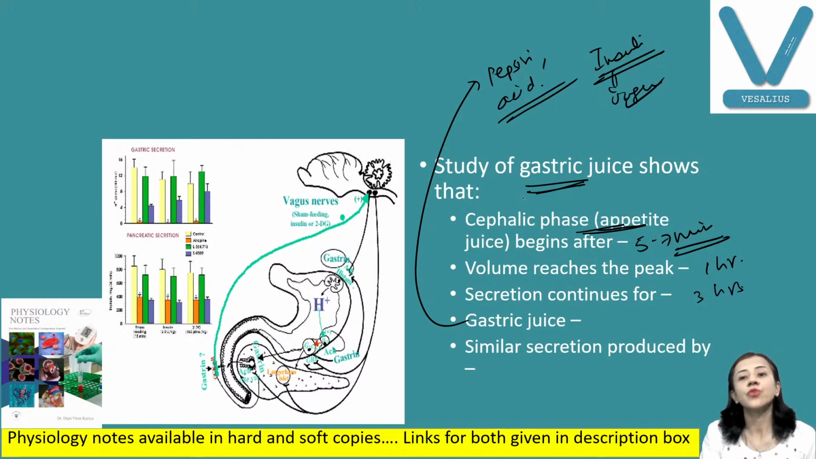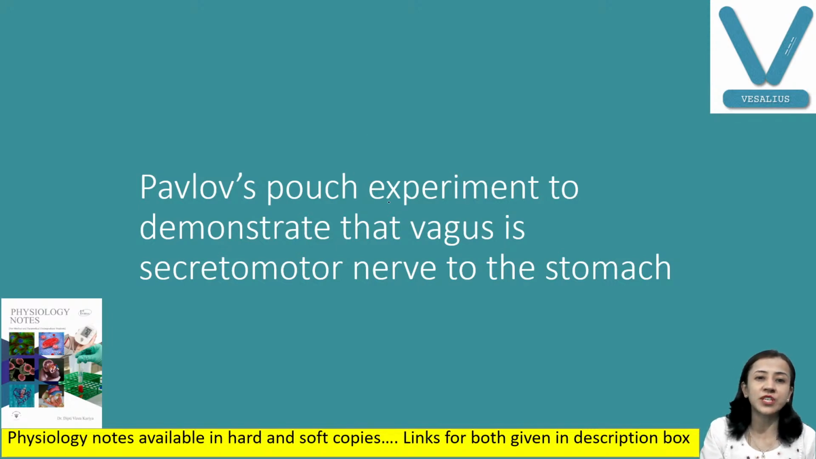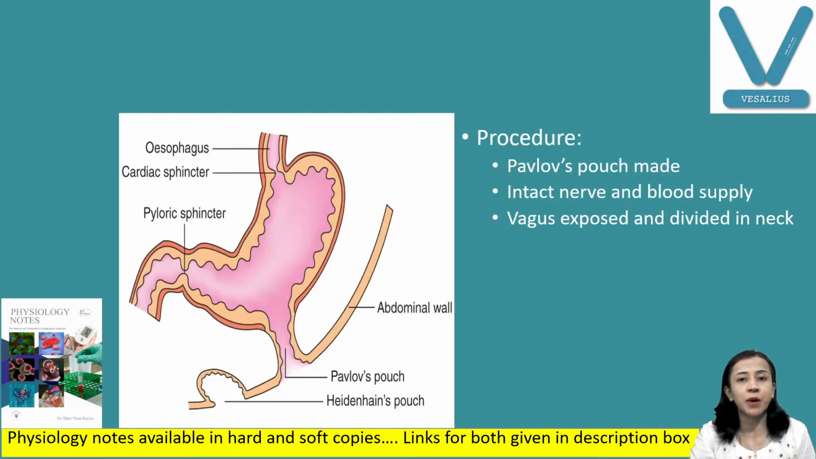And here also, in the cephalic phase, we are stimulating the vagus nerve. So this proves that vagus is a secretomotor nerve. Another experiment is also performed, that is Pavlov's pouch experiment, to demonstrate that vagus is a secretomotor nerve to the stomach. We will also discuss how this Pavlov's pouch is produced.